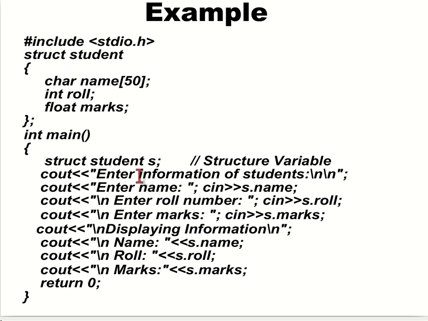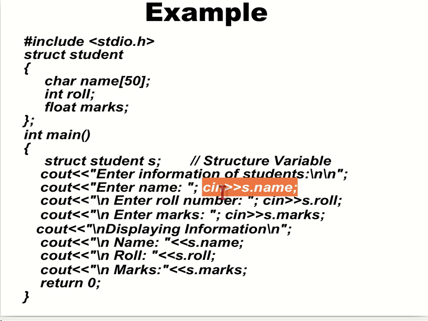If you want to read or get the name, how will we access it? S dot name. So here cin S dot name gives you the location.